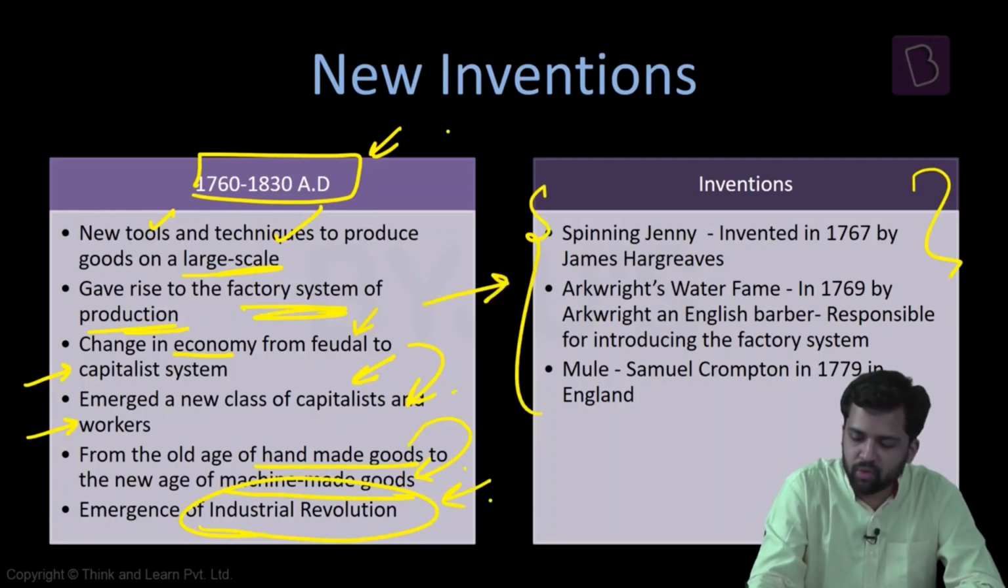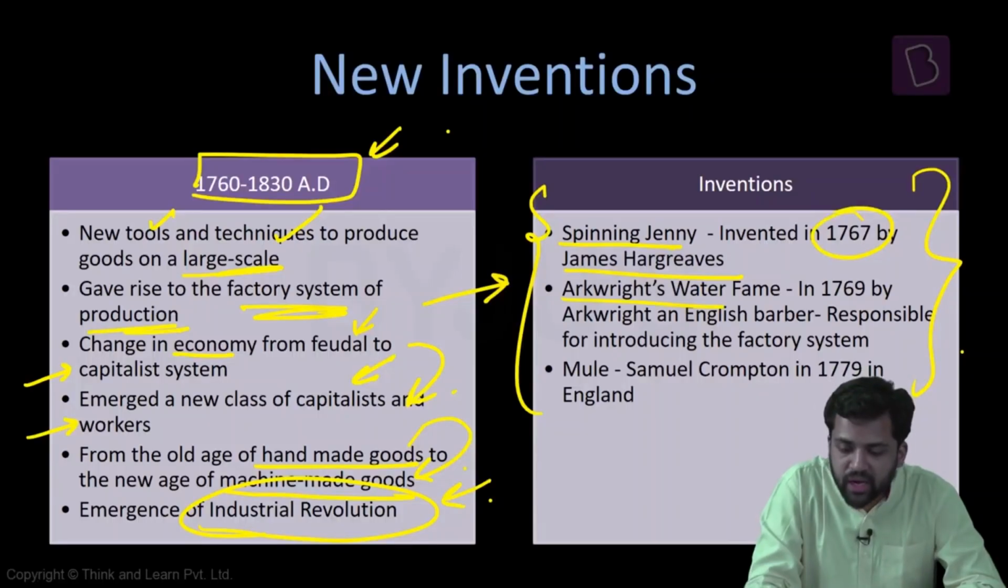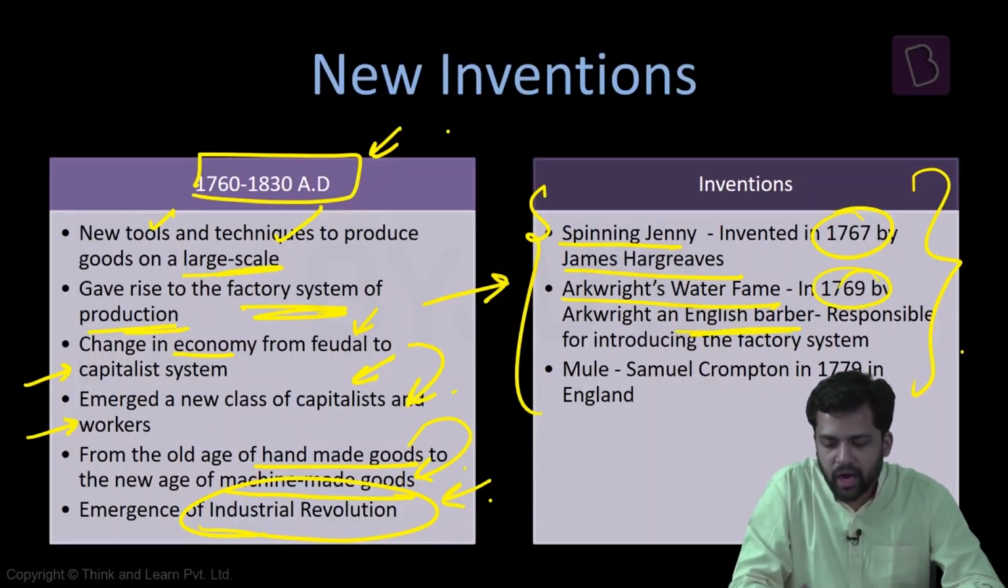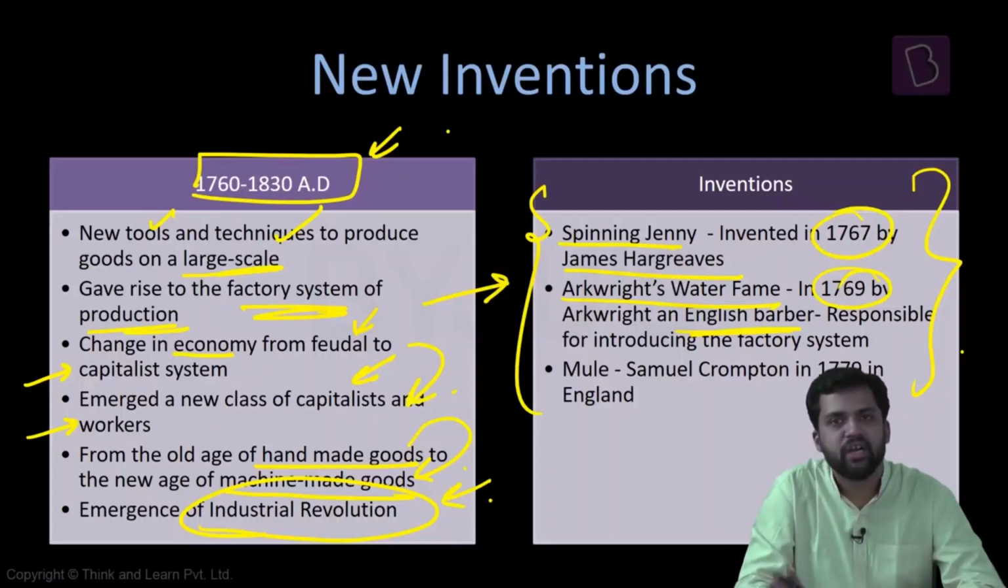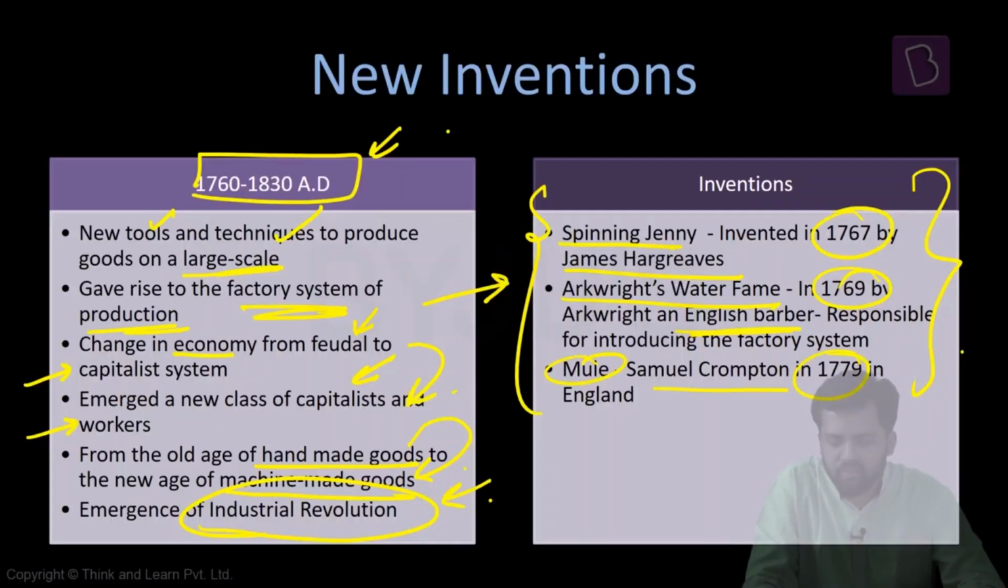Some of the important inventions at this point of time: the spinning jenny was invented by James Hargreaves in 1767. Arkwright's water frame was invented in 1769. Arkwright was an English barber, and the equipment he designed was huge. It could not be kept within the household, so you had to have separate places to keep it. It was really difficult. The mule was invented by Samuel Crompton in 1779. Again, the mule is also used for spinning yarn.